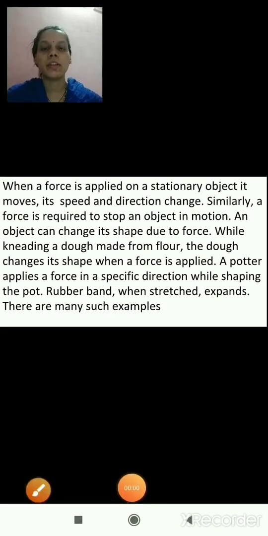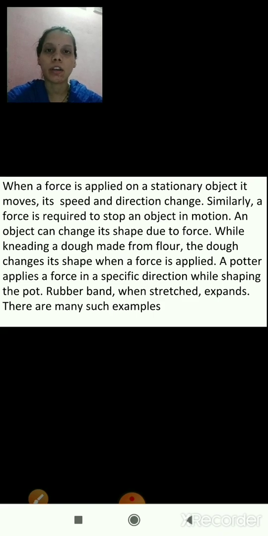Okay, what we learned today: we have started lesson number 3, force and pressure. In that we have seen the definition of force. Then we have seen the examples of force. After that we have seen there are two types, contact force and non-contact force. We have seen the definition of contact force, then the definition of non-contact force. After that we have studied the examples of contact force and non-contact force.